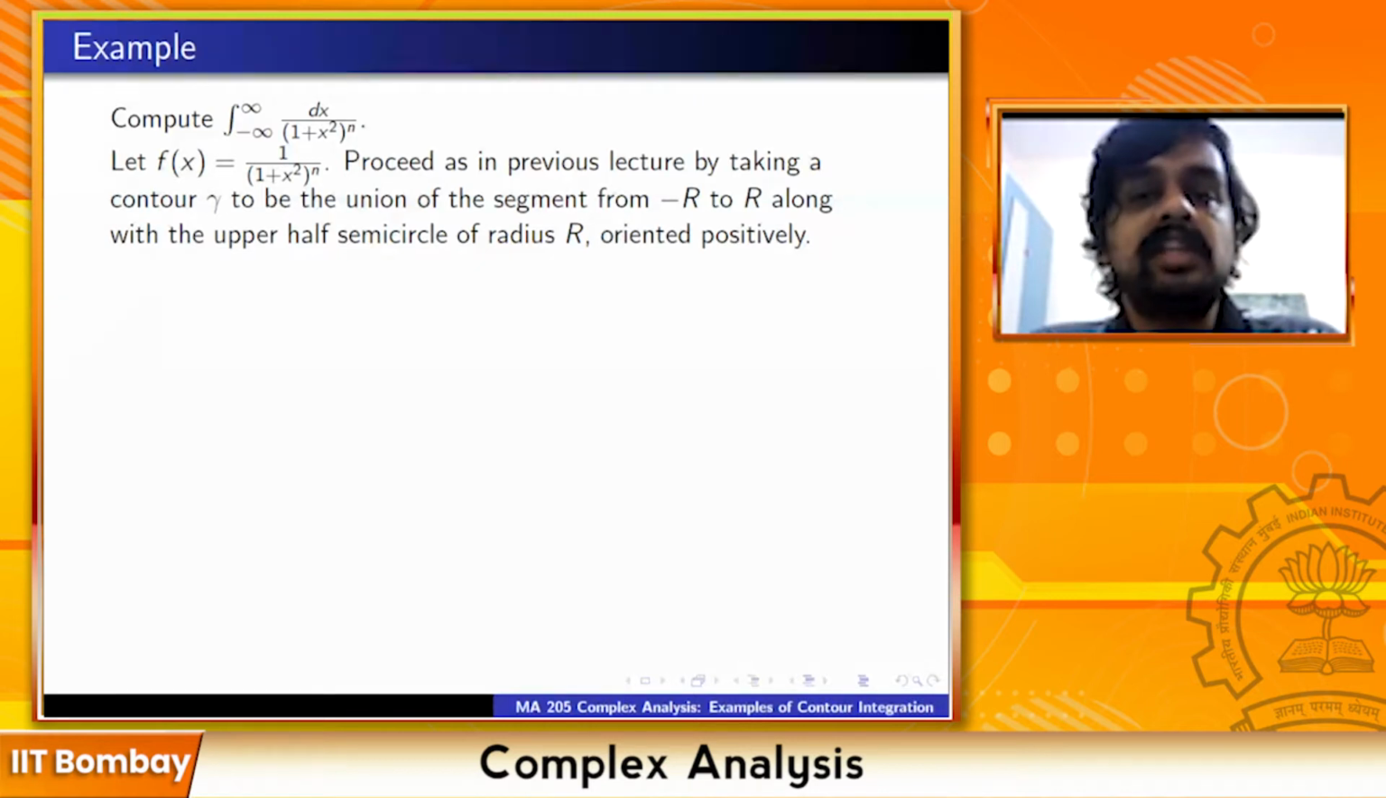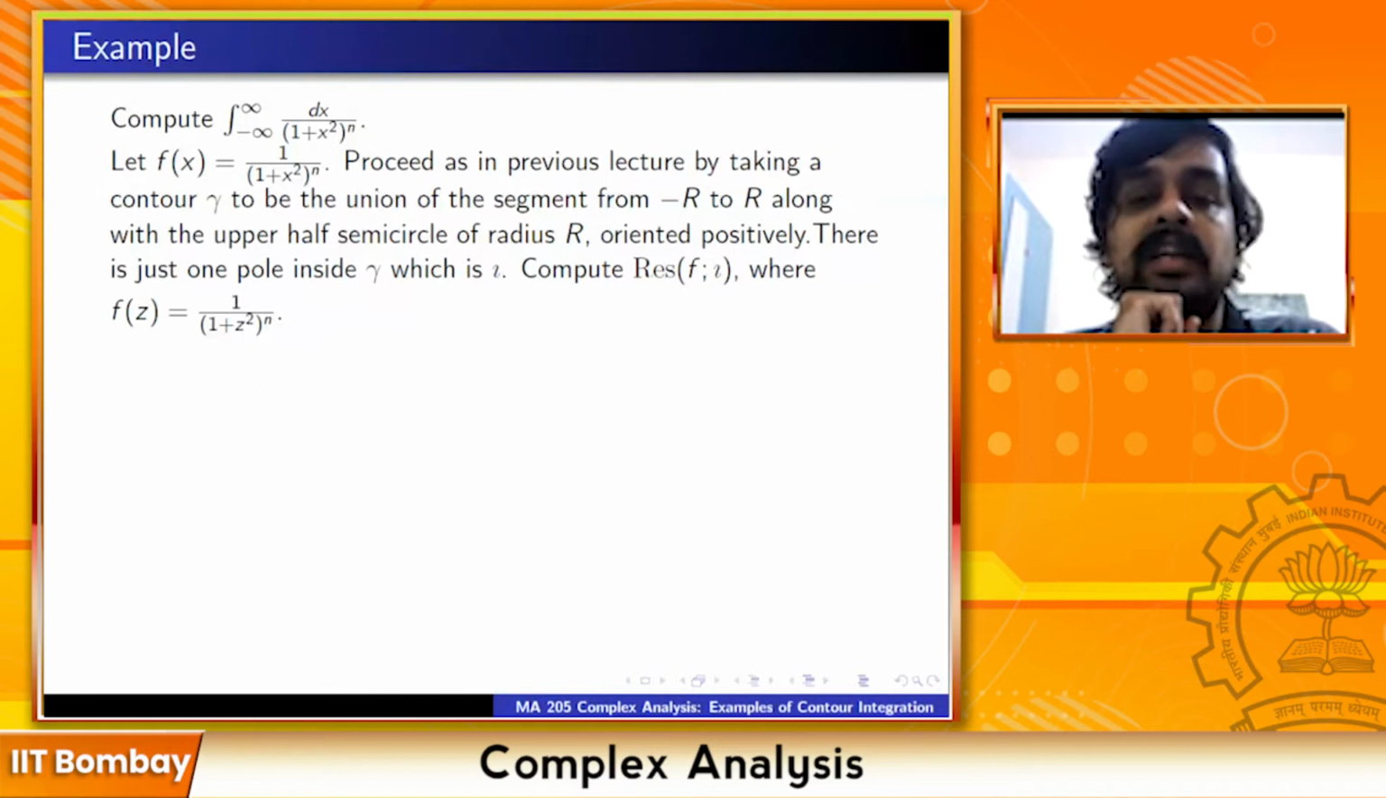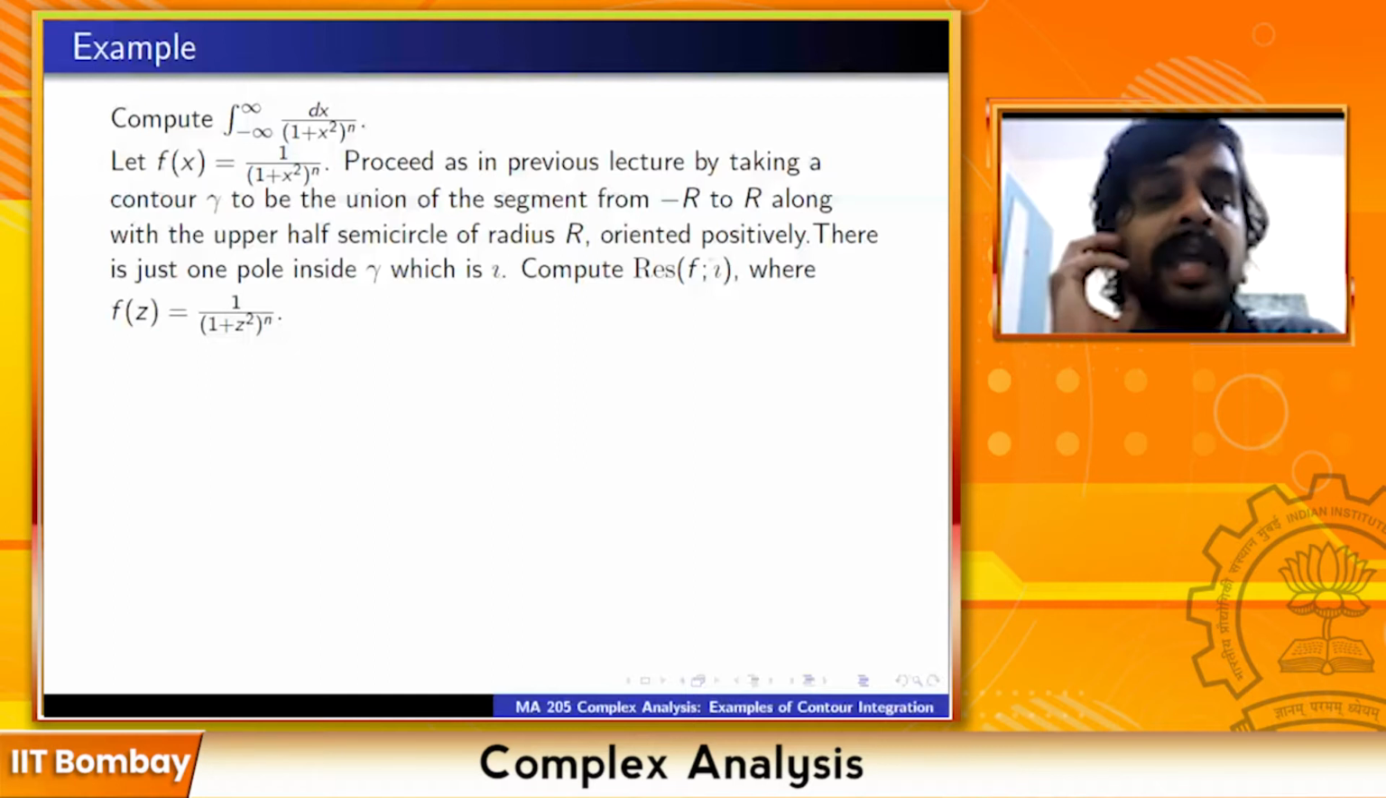Proceed as in the previous lecture by taking the contour gamma to be the union of a line segment from minus r to r along with the upper half semicircle of radius r oriented positively. So we have seen this contour before: minus r to plus r, and then the upper semicircle going from r to minus r oriented anti-clockwise. In this contour, which I have called gamma, there is only one pole, which is at i.